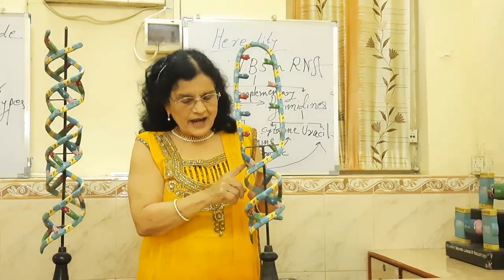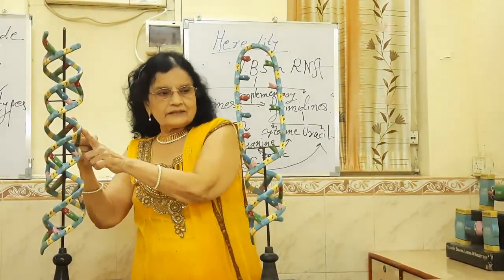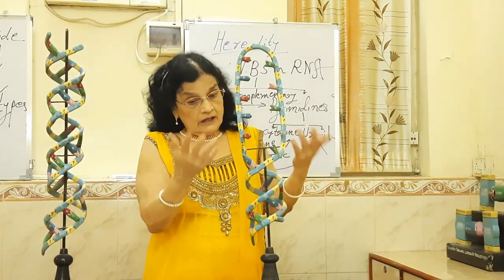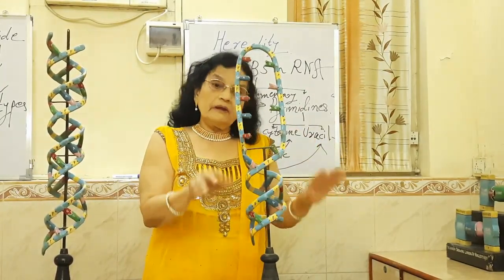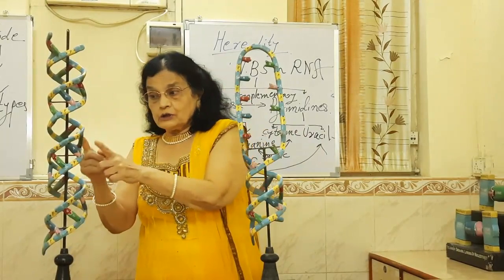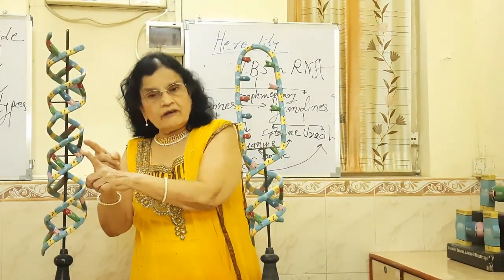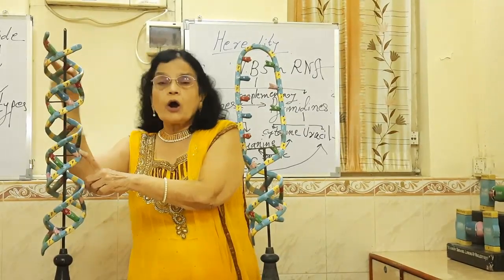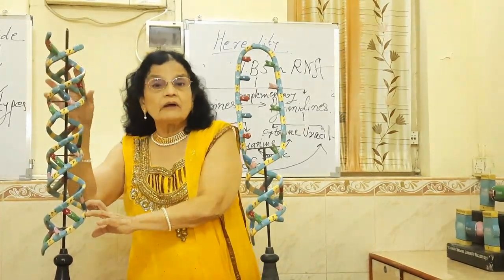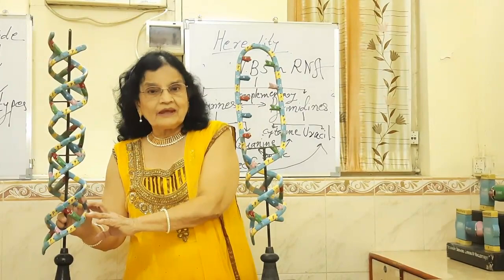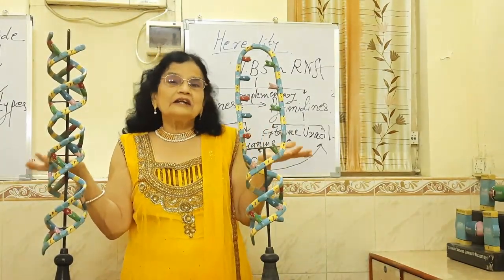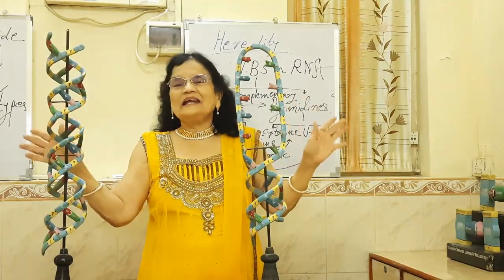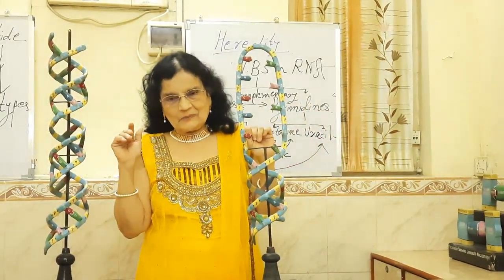So one strand, two strands. Nitrogen base pairing may be present, may not be present. Nitrogen base pairing is always present, forming rungs or steps in all the parts of this double helix structure. So this is the difference as well as similarity in DNA and RNA.